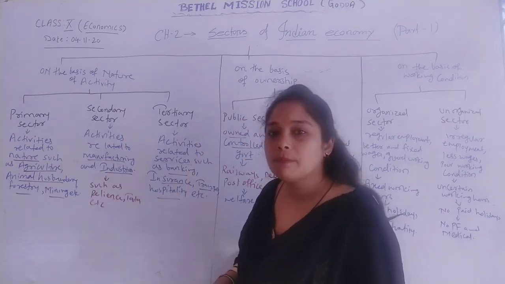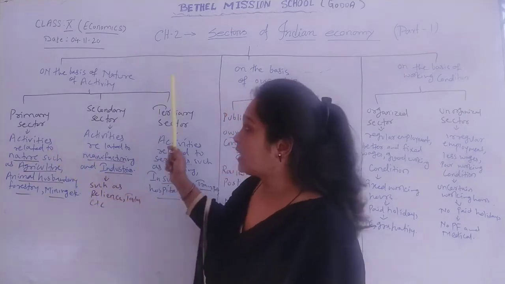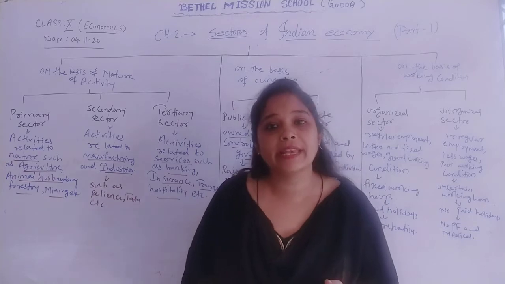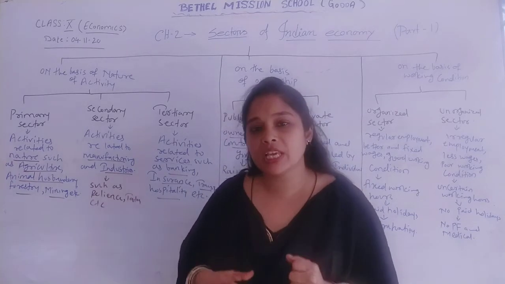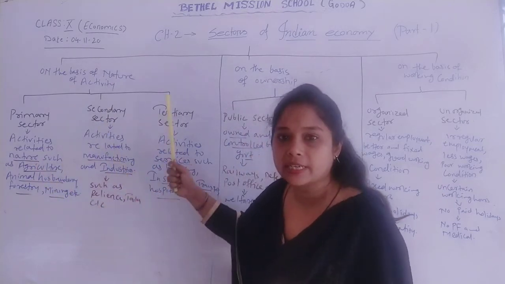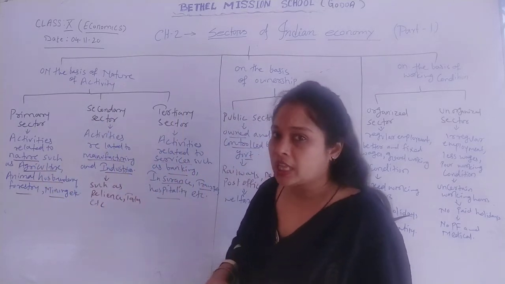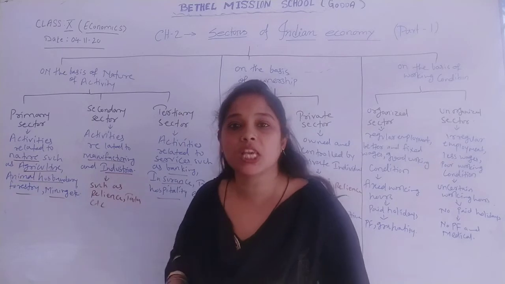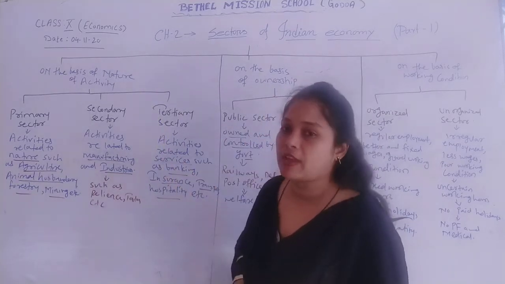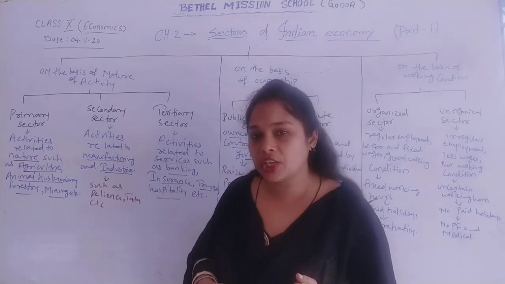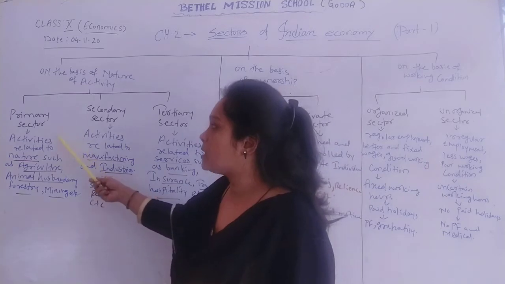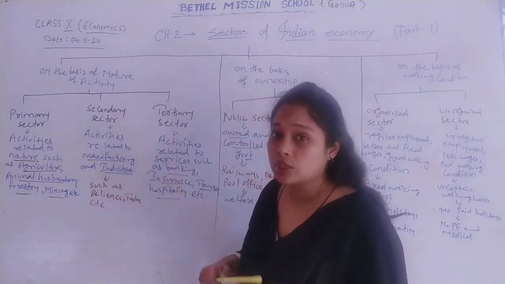This classification is very important because when we calculate national income, at that time we consider these three sectors. That is why this part of the classification is very important. So we have three types or three sectors of an Indian economy: primary, secondary and tertiary.